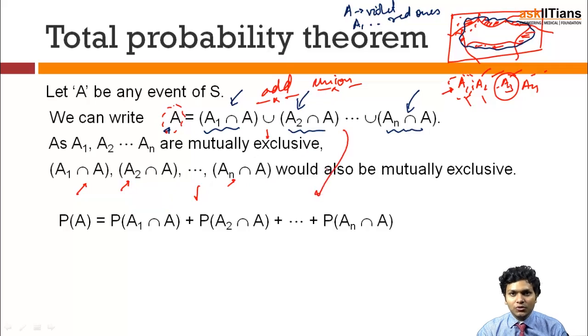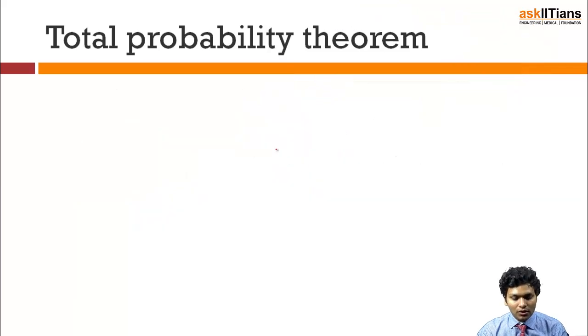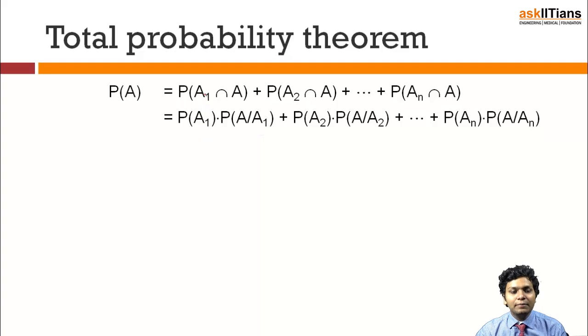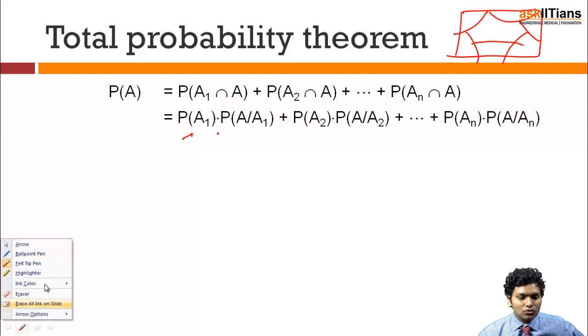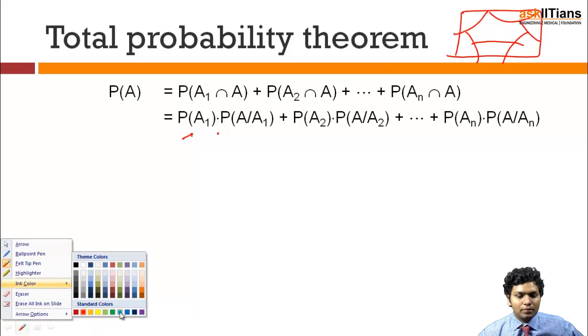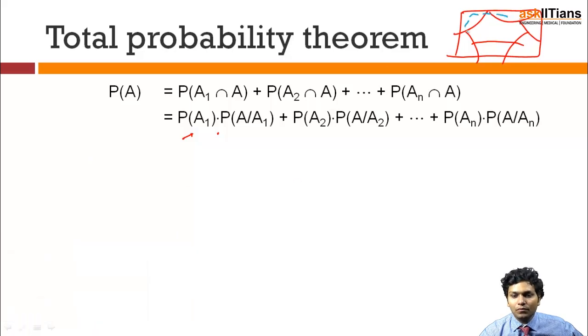And if summation has been used, I can use the conditional probability to write my intersection as probability of A1 into probability of A given that A1 has occurred. Suppose this is the final format in which I have my set of events, and I have taken something shown in blue.